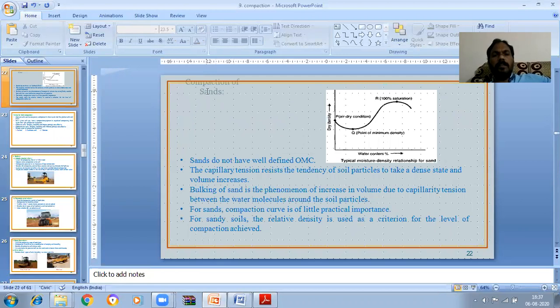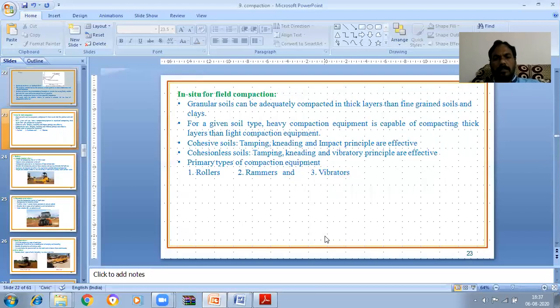Compaction for cohesionless soils: the compaction curve is not well defined. The sands do not have a well defined OMC, optimum moisture content, because of the capillary tension and bulking of sand. So for sandy soils, the relative density is used as the criterion for the level of compaction achieved, instead of relative compaction. This is an important point.